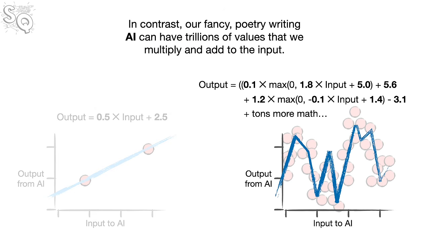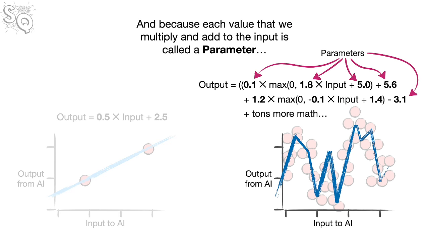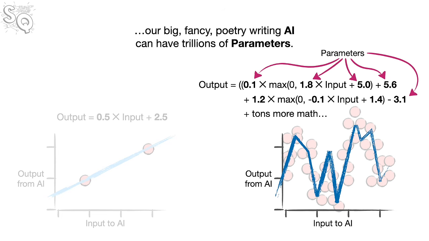In contrast, our fancy poetry writing AI can have trillions of values that we multiply and add to the input. And because each value that we multiply and add to the input is called a parameter, our big, fancy poetry writing AI can have trillions of parameters.